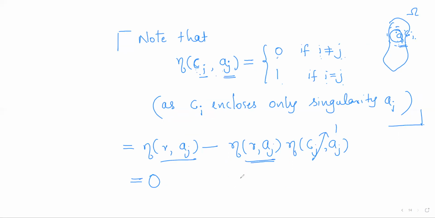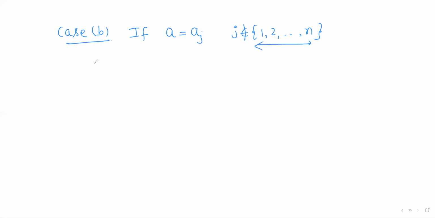Now case 2, that is case B, where we assume a is equal to aj, where j is different from these finitely many indices, for which gamma is enclosing these isolated singularities. So now a is equal to aj, where j is different from these indices.